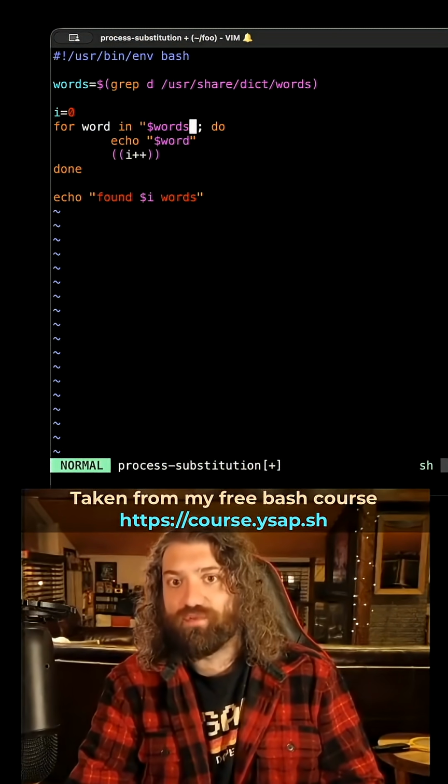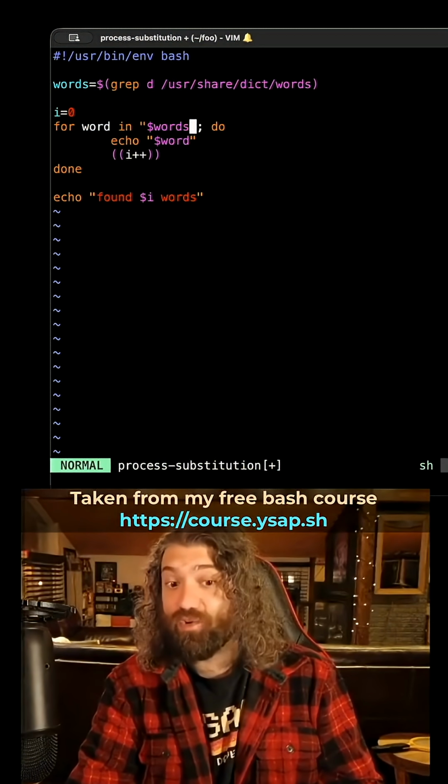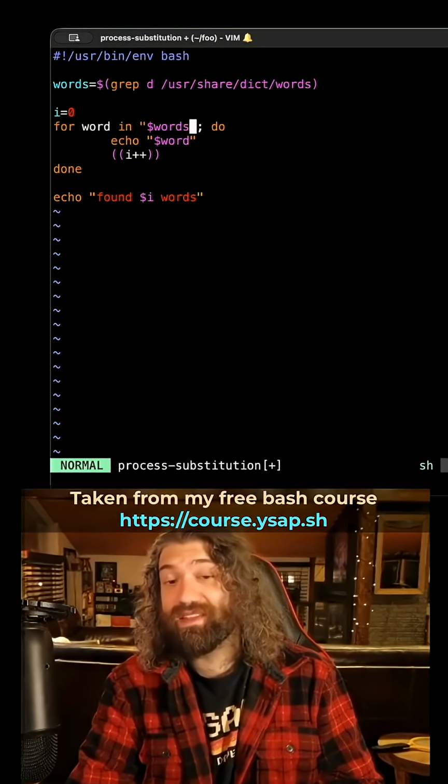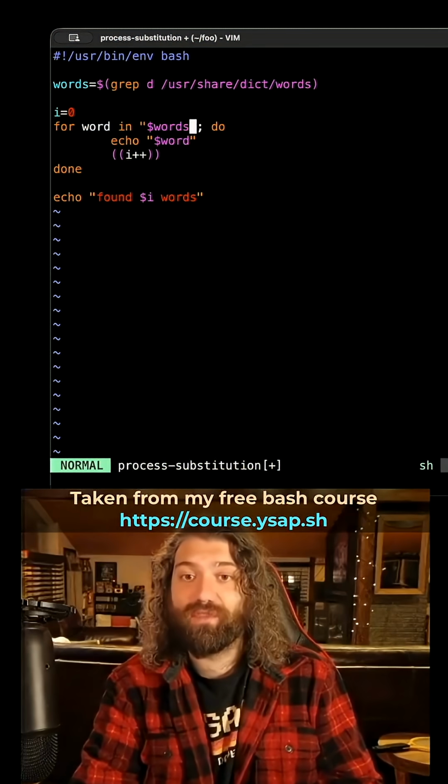But if you want to make your scripts resilient to any environment or to any kind of input, if you find that not quoting your variable expansion makes it work, then that's a sign that there's something that needs to be fixed with your script. That's sort of my rule of thumb that I operate on.